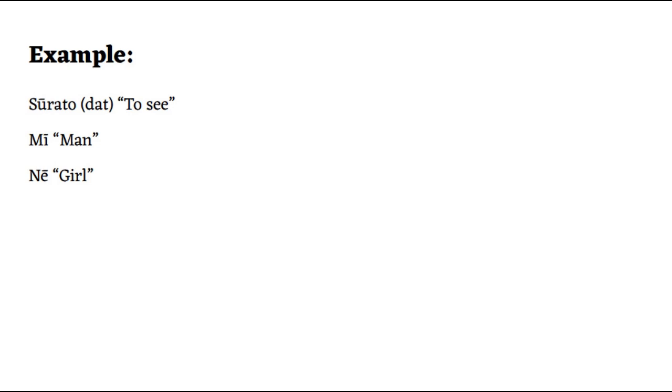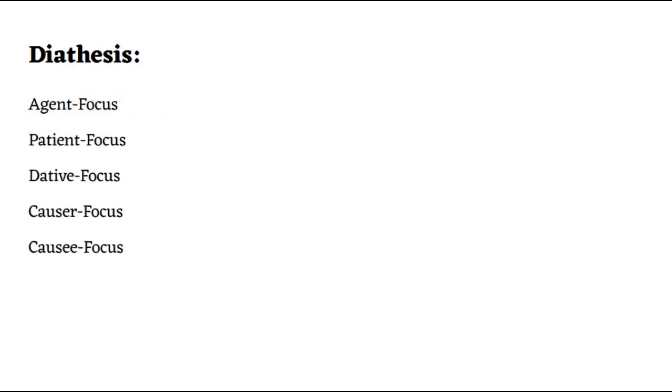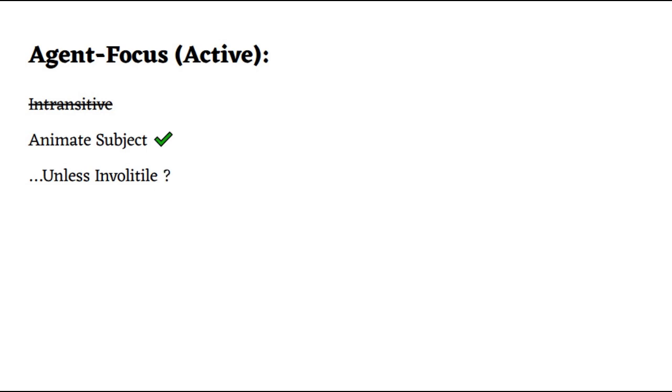Next step, we have to decide the voice of the verb. Kūreutoh has 6 voices, named after the argument which they focus on. The sentence is definitely not causative, and since we demoted the direct object to an indirect object, the patient focus is unusable. This leaves the agent focus and dative focus. The agent focus is used for intransitive verbs and transitive verbs with an animate subject, unless that subject is involatile, meaning it didn't do the action on purpose. To see is a transitive verb, and man is an animate noun, but is it involatile? I'm just gonna decide no, so we can use the dative focus voice.